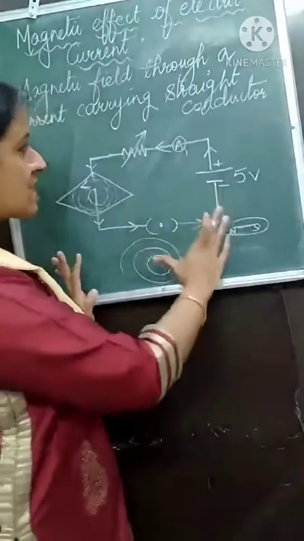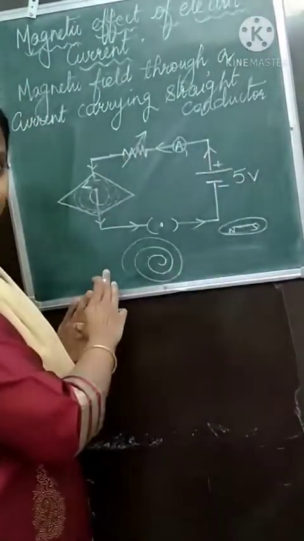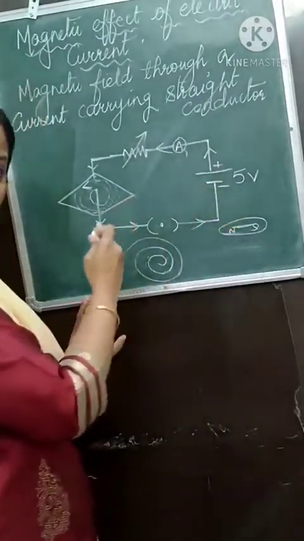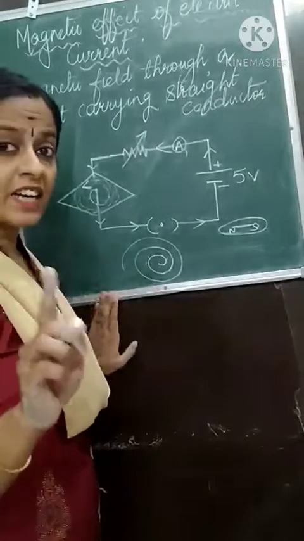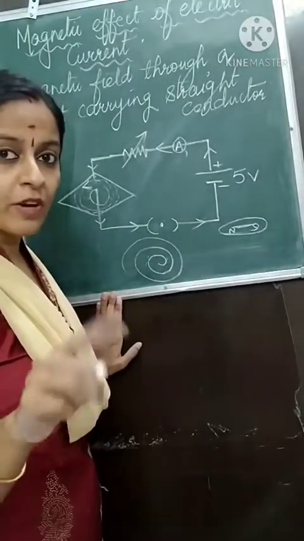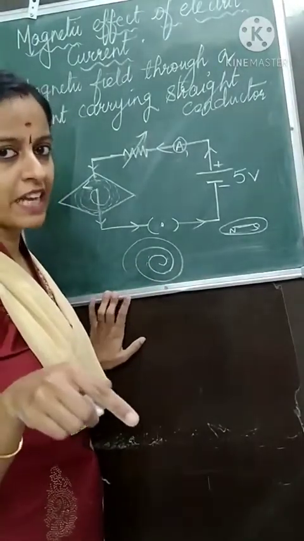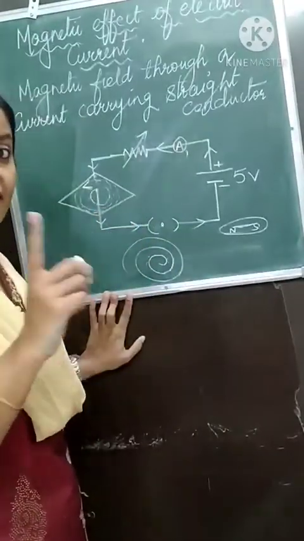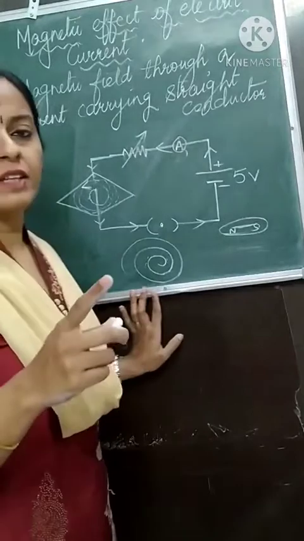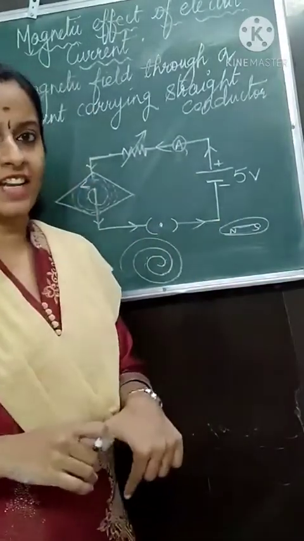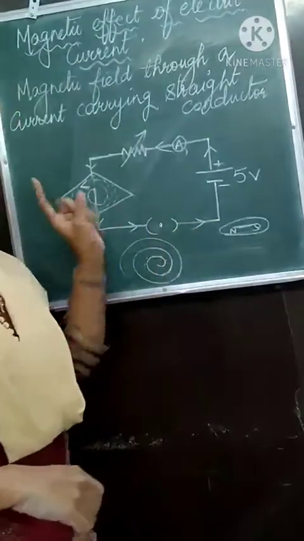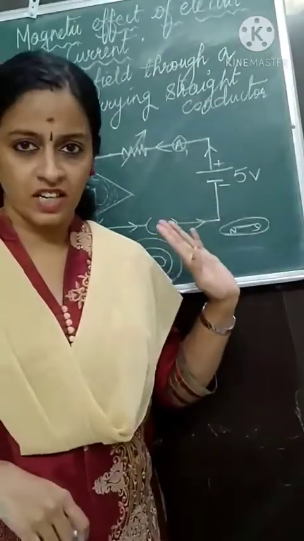As the distance from the circuit increases, you have to write it down, second point: as the distance from the circuit increases and the current is unchanged, the magnetic field will decrease. We say the current is unchanged because if you increase the current, the magnetic field will increase. This is the second thing that you learn from this current carrying straight conductor.